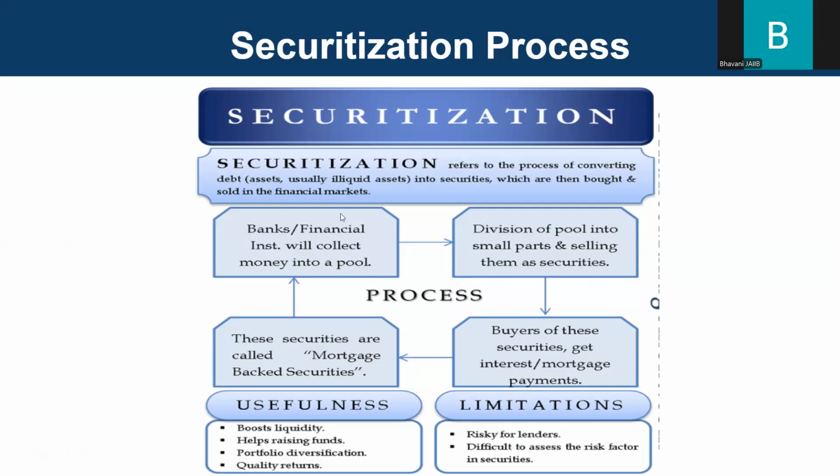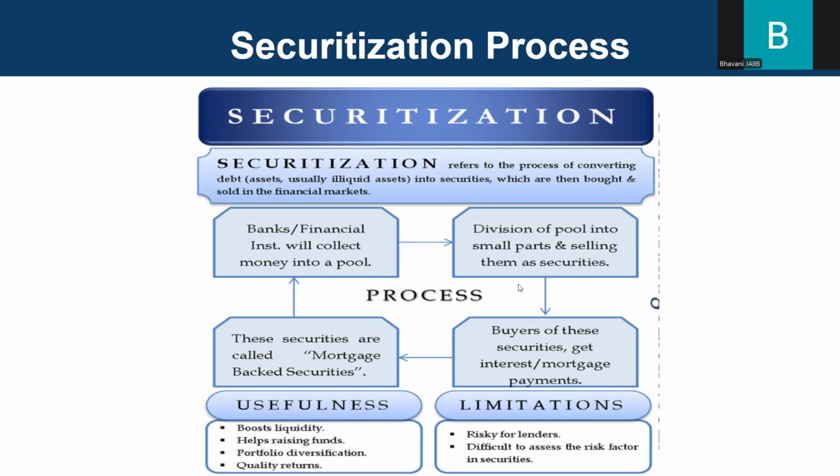If we have to divide the process of securitization, we can divide it into two steps. The first step is pooling and selling, as I had already told you here. Banks select similar loans, for example, all home loans or all personal loans, and sell them to an SPV, a separate legal entity. The bank gets immediate money.